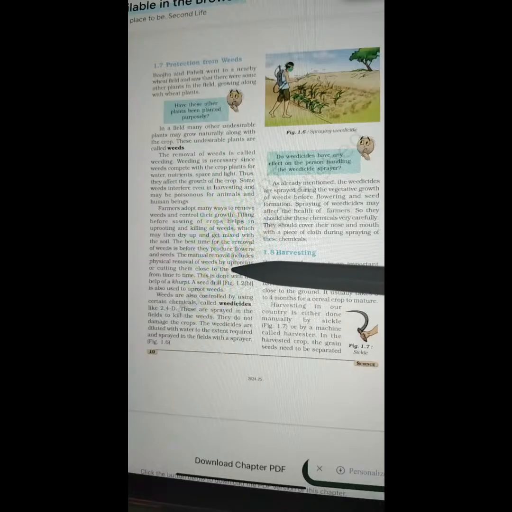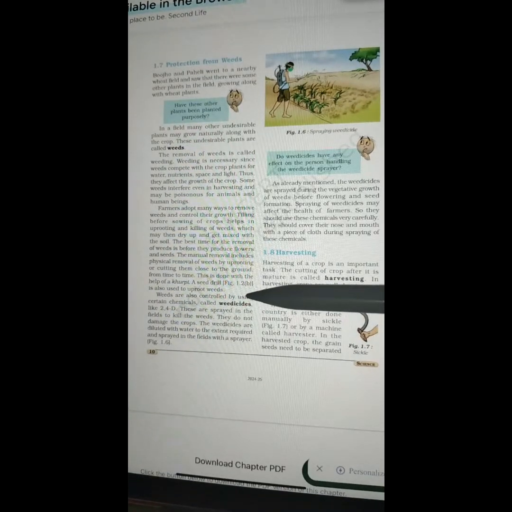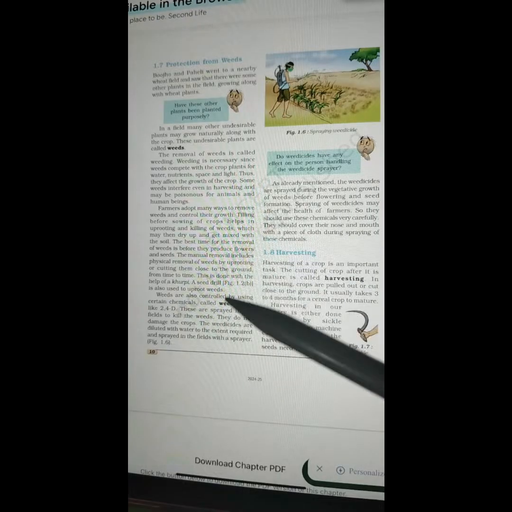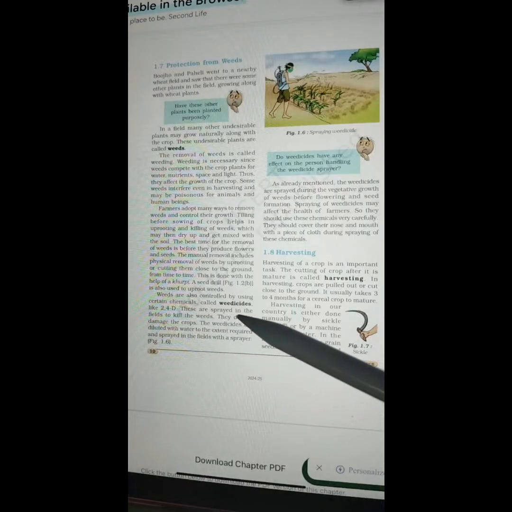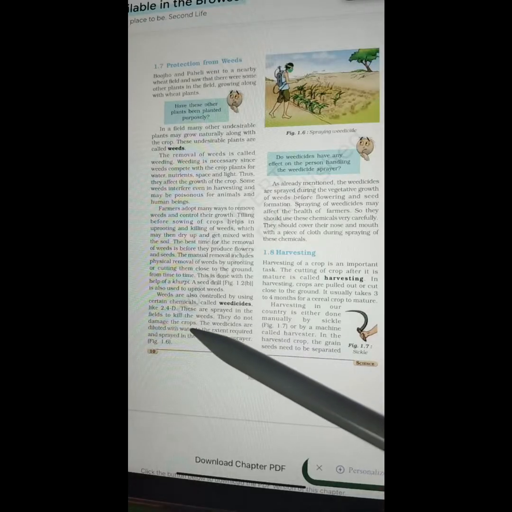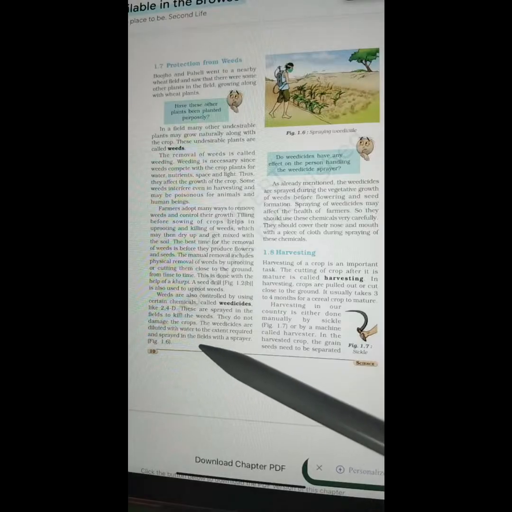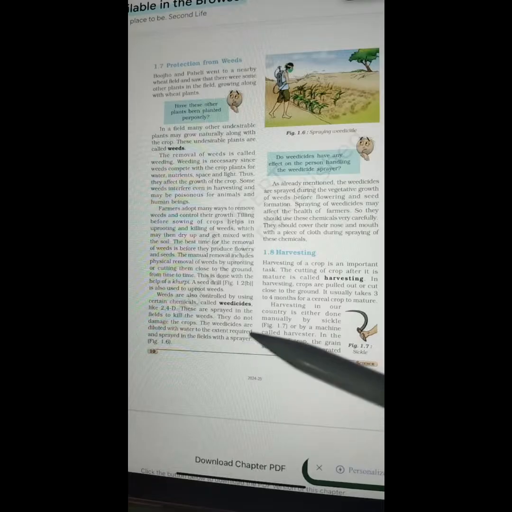The manual removal includes physical removal of the weeds by uprooting or cutting them close to the ground from time to time. This is done with the help of a khurpi. A seed drill, figure 1.2b, is also used to uproot the weeds. Weeds are also controlled by using certain chemicals called weedicides, like 2,4-D. These are sprayed in the fields to kill the weeds. They do not damage the crops. The weedicides are diluted with water to the extent required and sprayed in the fields with the sprayer.